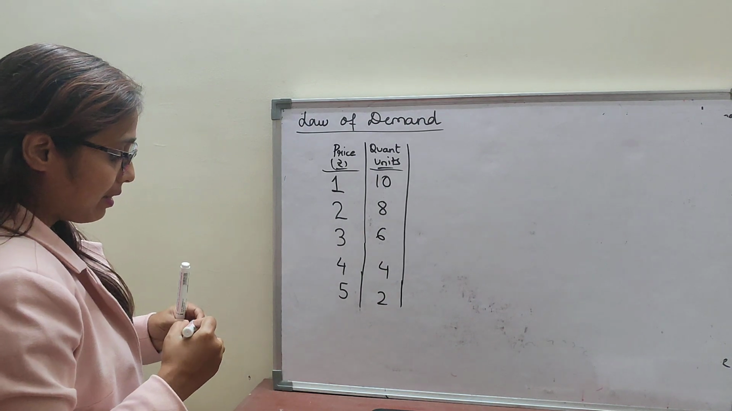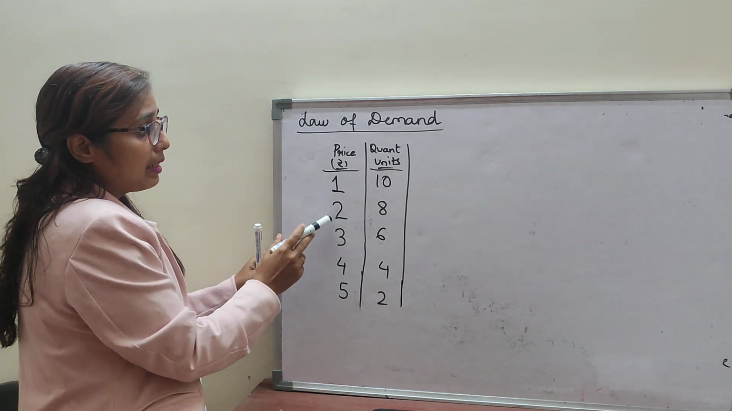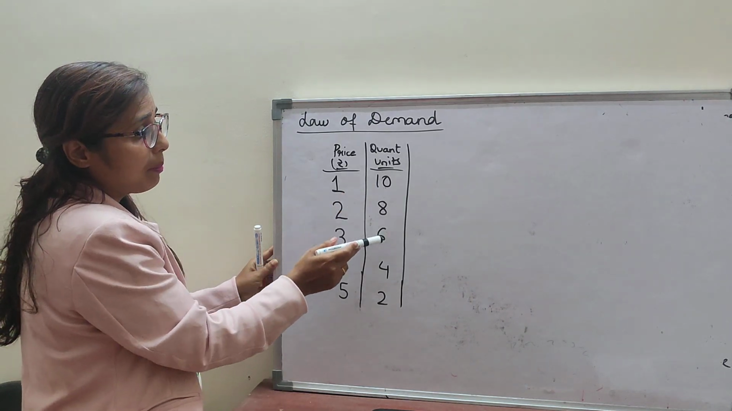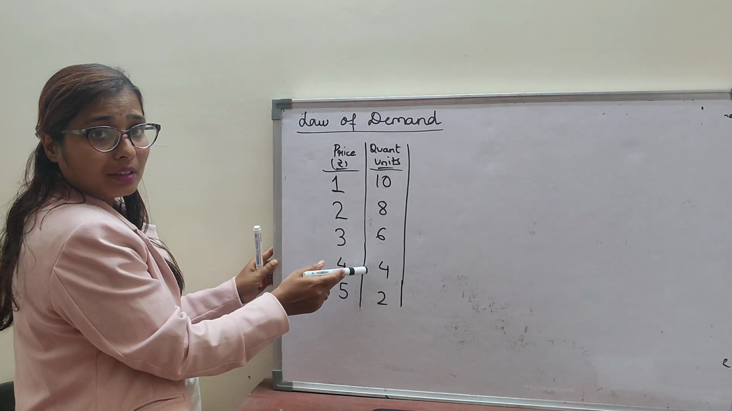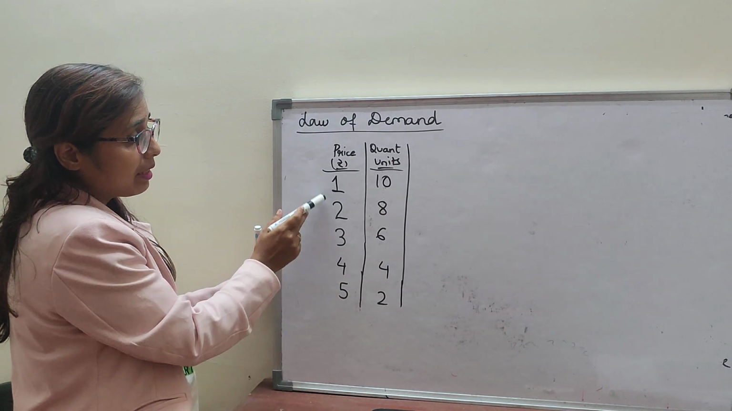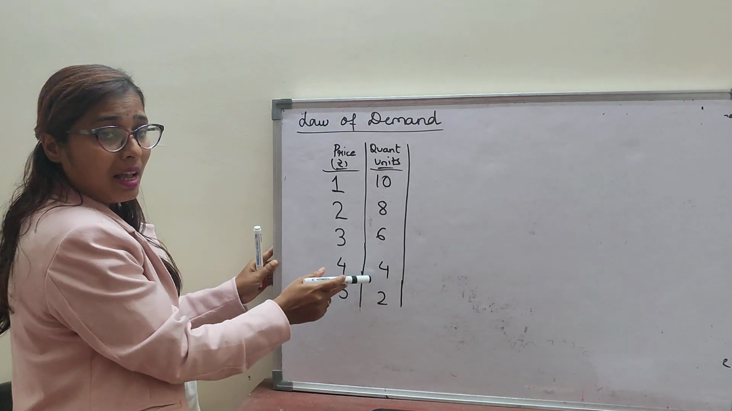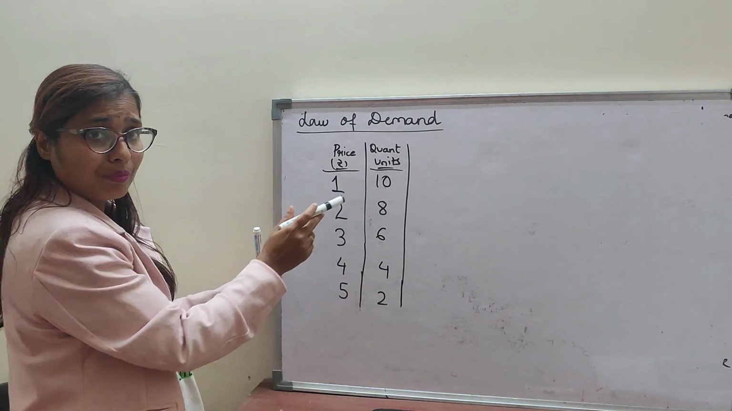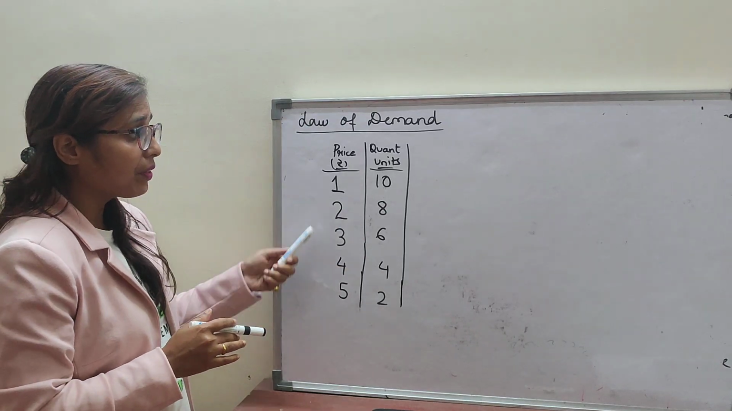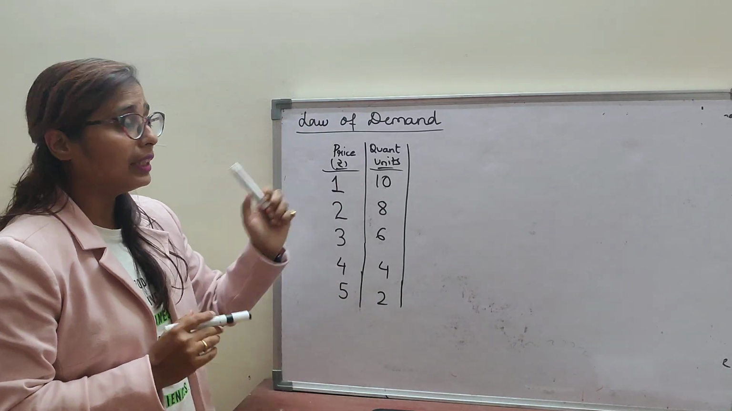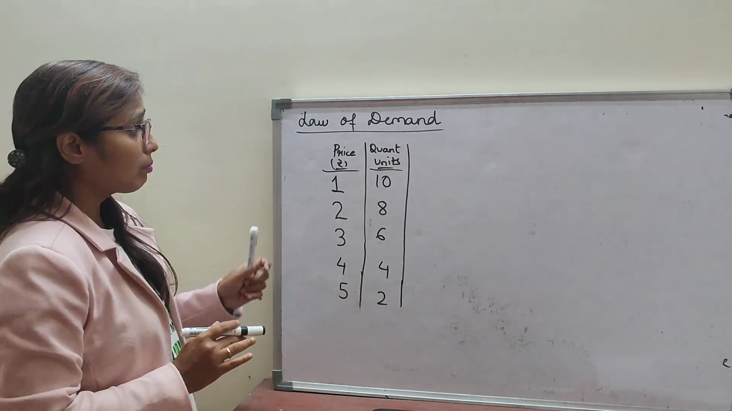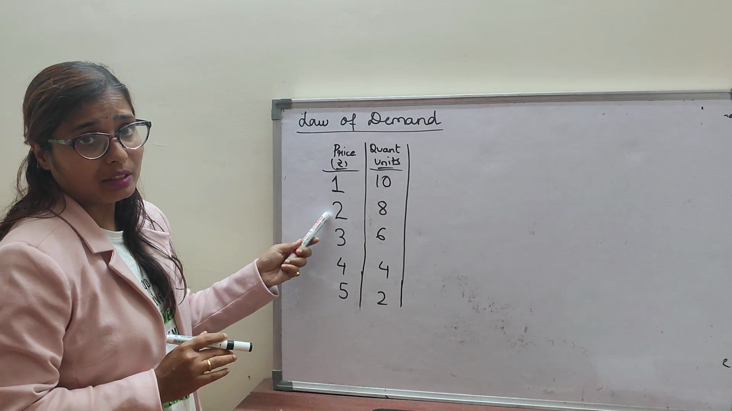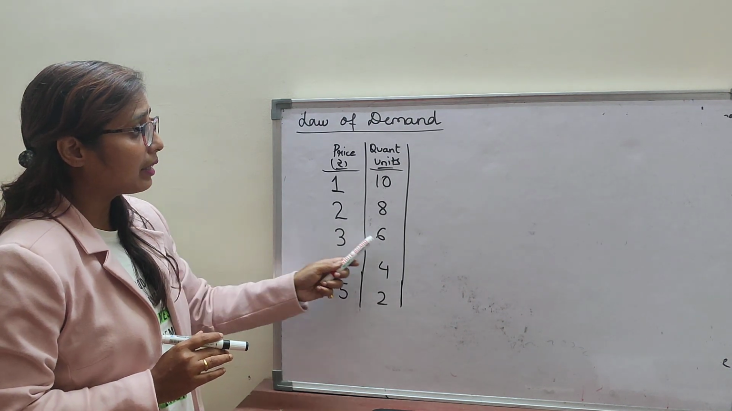First of all, I can see that when the price is increasing, quantity demanded is less. Is it not? When the price is increasing, quantity demanded is less. And when the price is decreasing, quantity demanded is more. So, there is an inverse relationship between the price and the quantity demanded. That means lesser quantities demanded at a higher price.